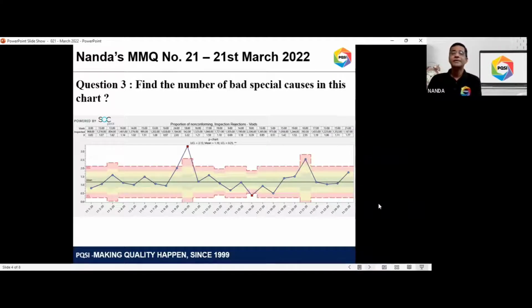The second part is, if it is unstable, giving the reason. Question number 3, you only count. So you look at the slide and you're going to count the number of bad special causes in this particular P chart, and then just enter that number. So that's it for the quiz questions.